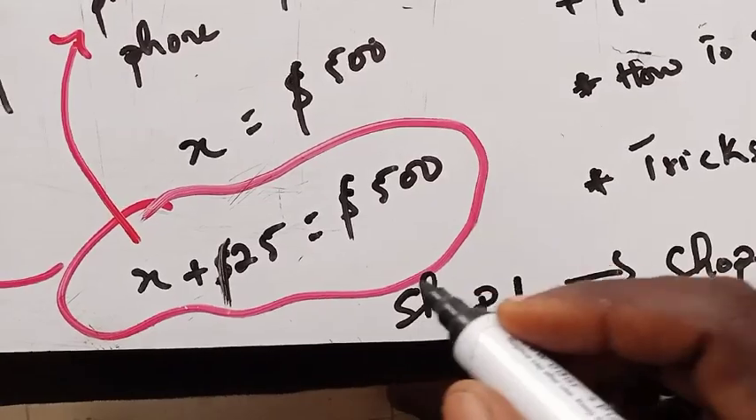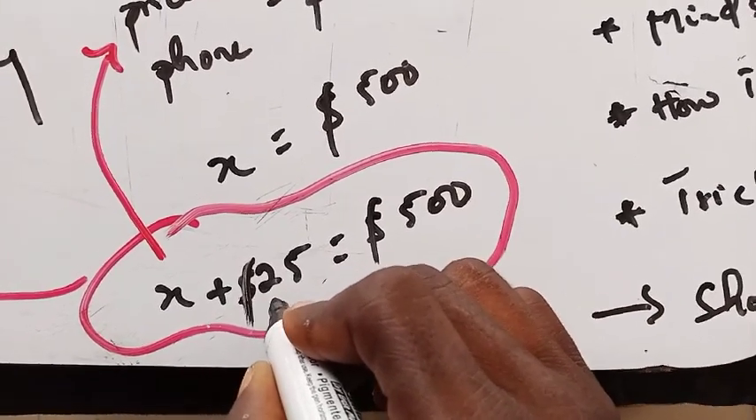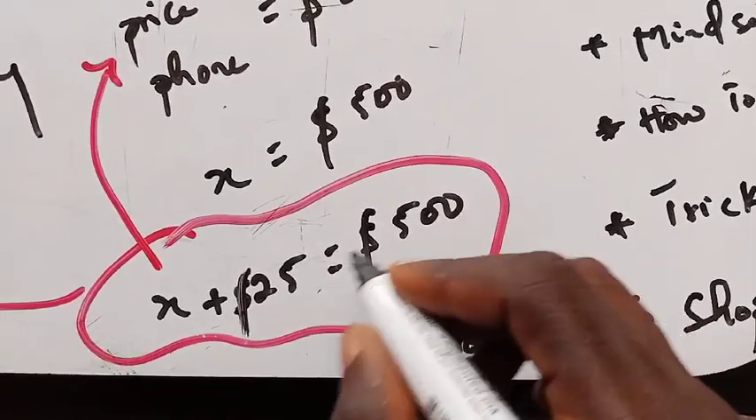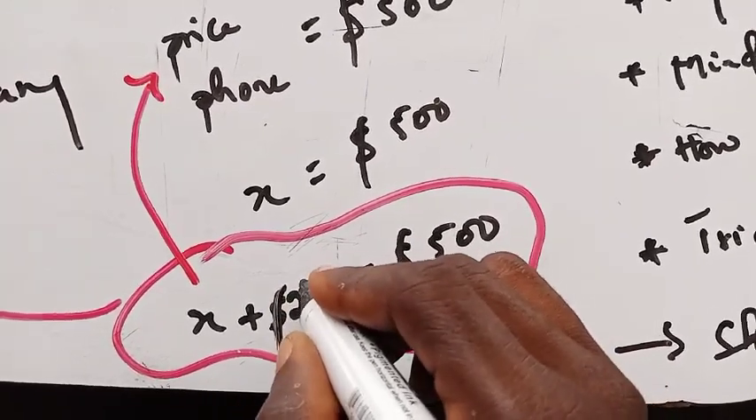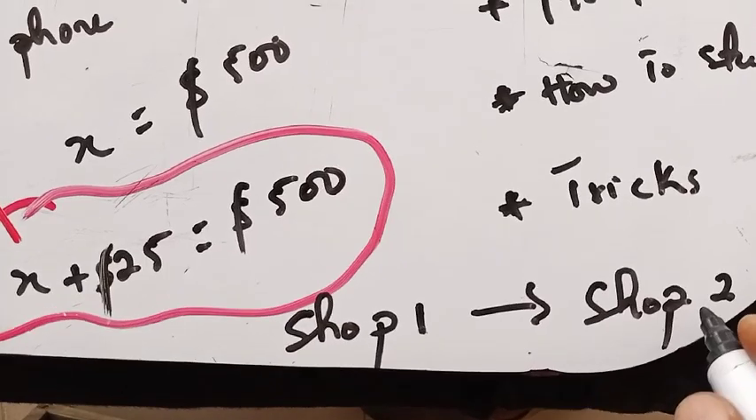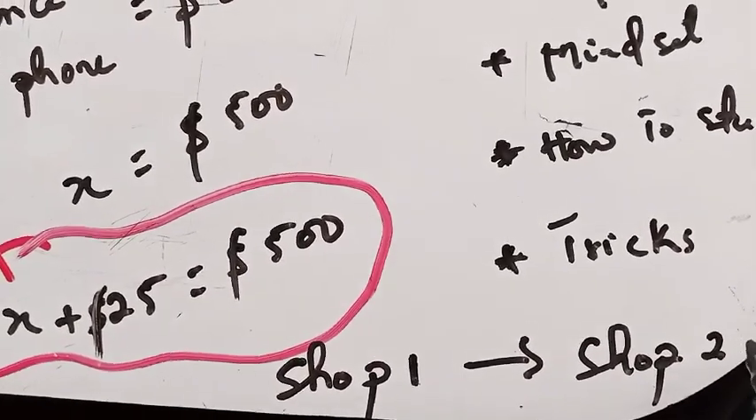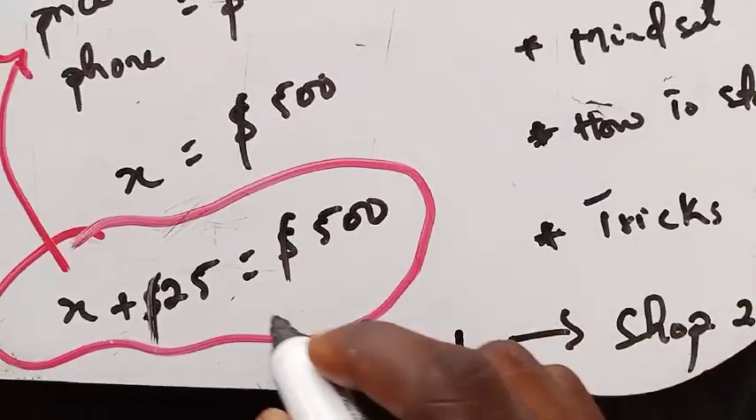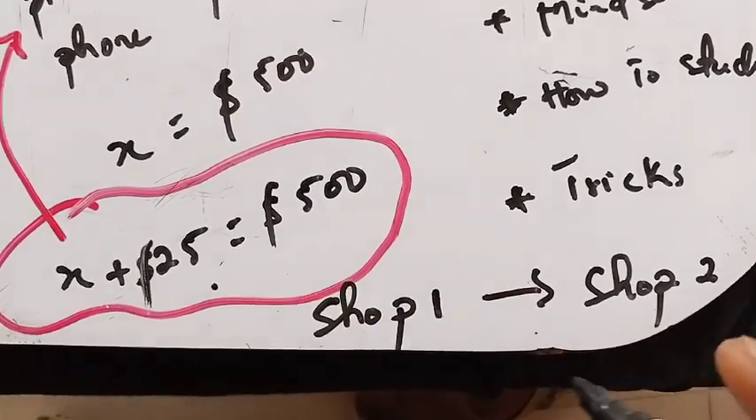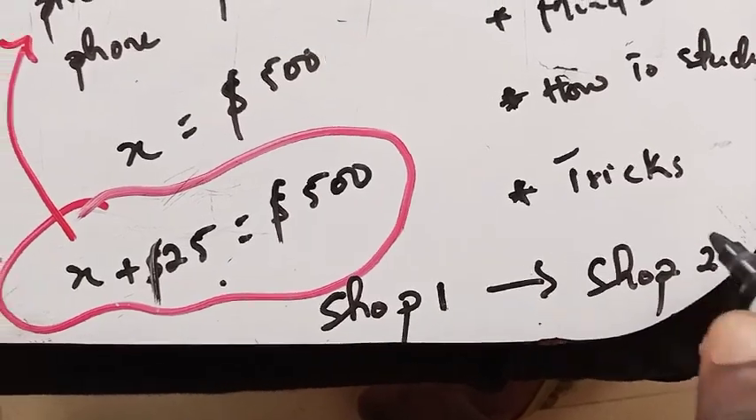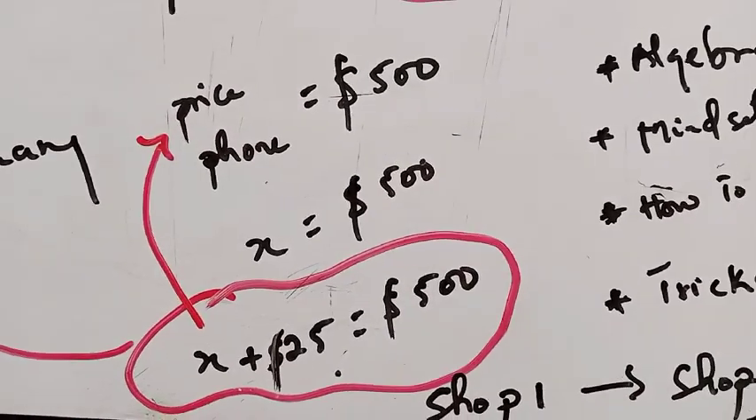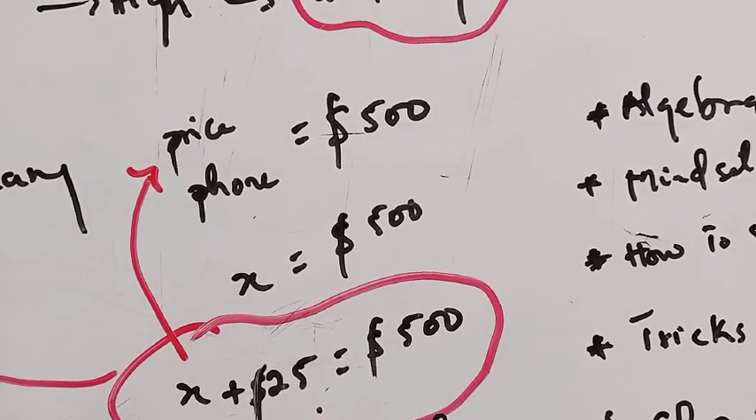Here we are dealing with numbers, that is 25 and 500. They are whole numbers, which is what we call them in mathematics. Moving to the second shop, you may not get a whole number there. So the rule that you are applying here may not be the same rule that you apply in the second shop. Is that okay? That is the simple meaning of algebra. So make sure that you stay here to the end.